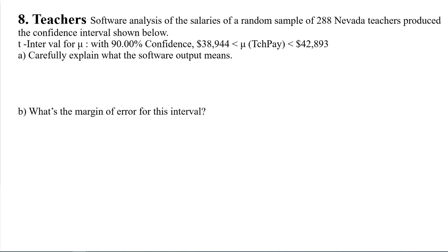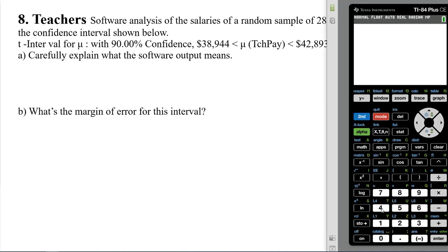So to find the margin of error, all we have to do is subtract. So we're going to take 42,893, that minus 38,944. Okay, so that's going to be the plus or minus, which is like twice the margin of error because we're going from the far left to the far right. So all we have to do to find the margin of error is divide that by 2, which will give us a margin of error of that.